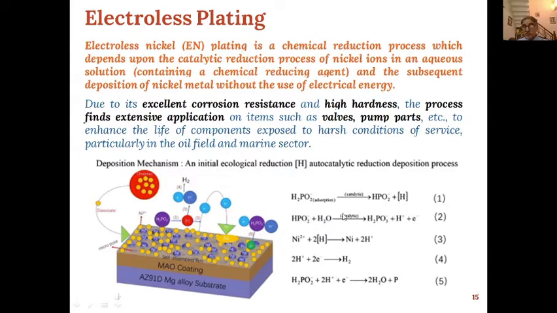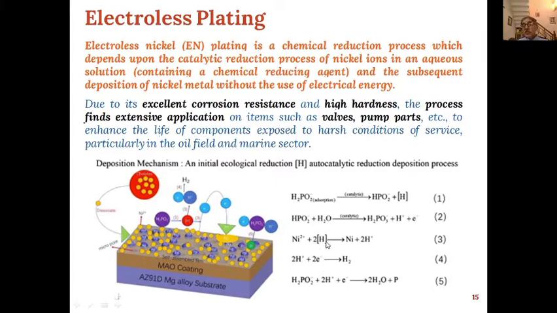And here what happens is, say we are having this phosphate salt. This will produce hydrogen atoms, and these hydrogen atoms will react with the nickel salt which we have added on the surface of the metal to be coated.